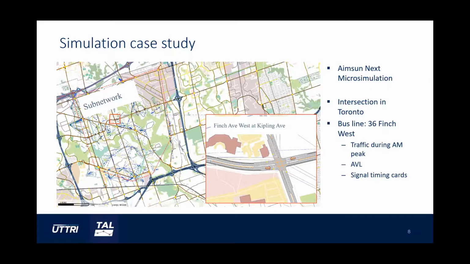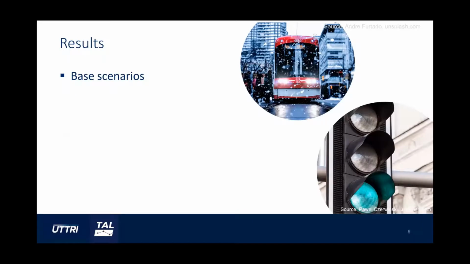The performance of our two-way TSP is compared with 3 baseline scenarios. The first scenario is no TSP, which uses a fixed signal timing plan currently serving the selected intersection with TSP disabled. And the second base scenario is what we call a Toronto TSP, which uses the background timing plan and no TSP scenario with the TSP algorithm currently used in the field enabled.